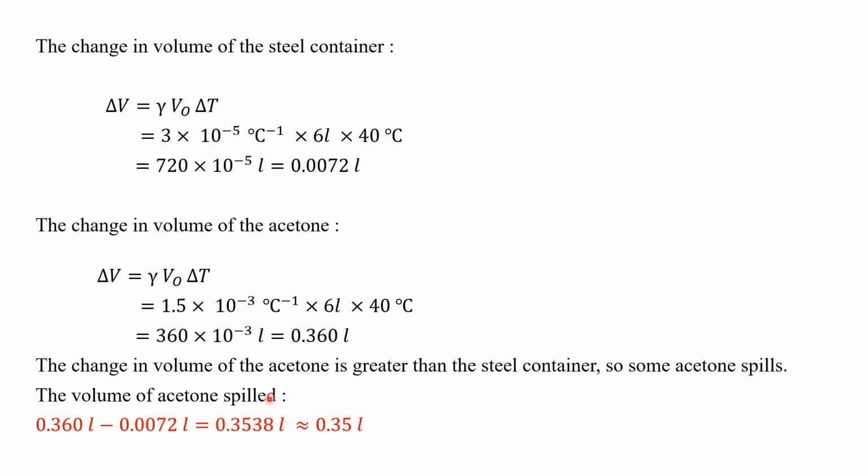So the change in volume of the acetone is greater than that of the steel container. So what should we do?